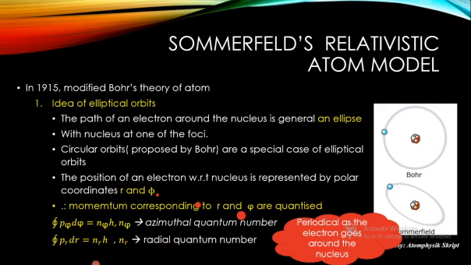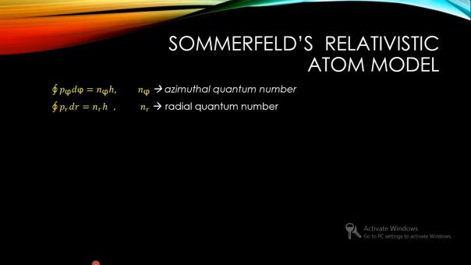So these two are the quantization rules to be considered when we consider an electron to be moving around an elliptical orbit. Quantization implies that not all the orbits are possible, only certain allowed orbits. From these two it is also seen that these quantum numbers are always positive integers, and they are related to the principal quantum number.